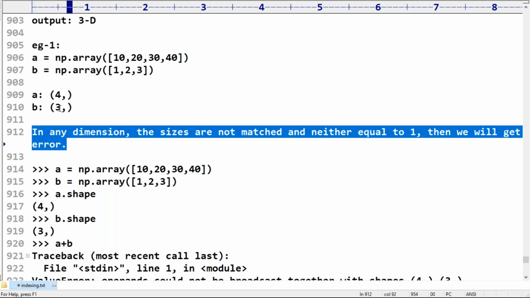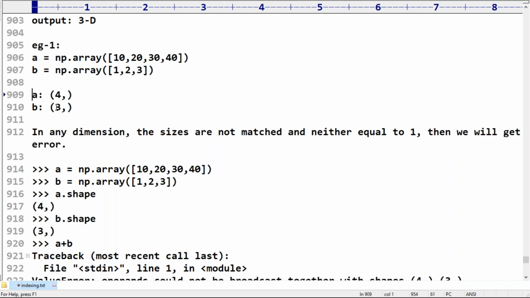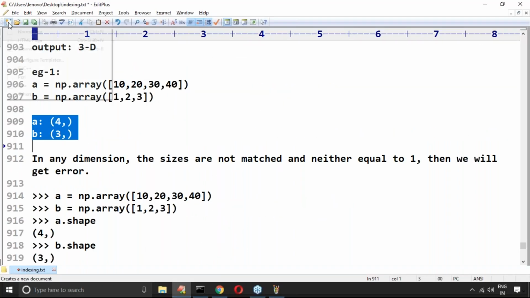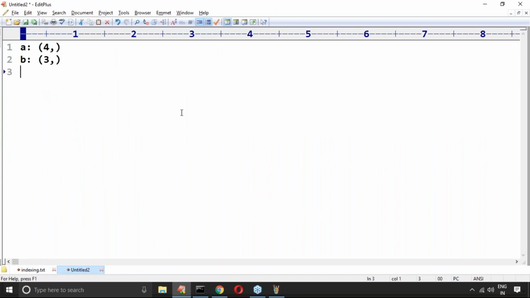Remember, most of the people are confusing this. Both arrays are the same dimension, but there is a difference in the sizes. Among these, in one array the size should be 1. Either the first one or the second one should contain 1.